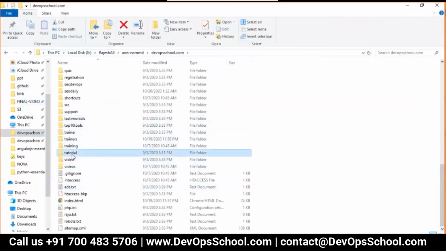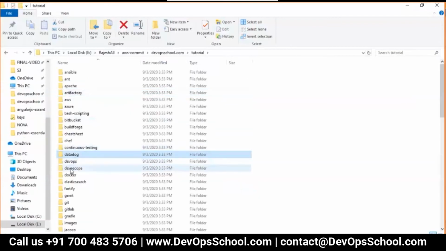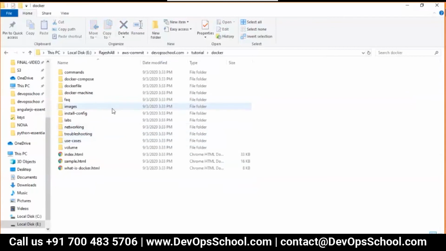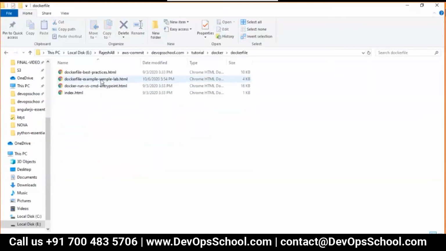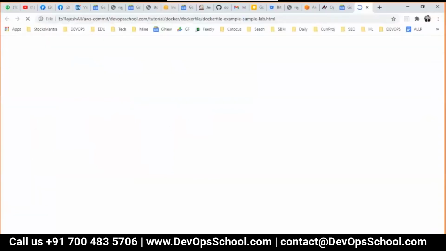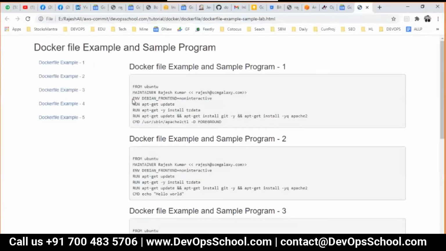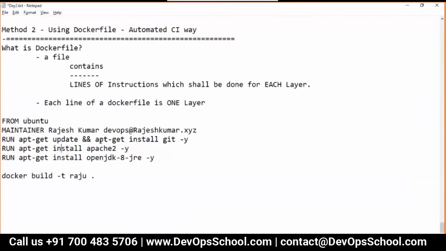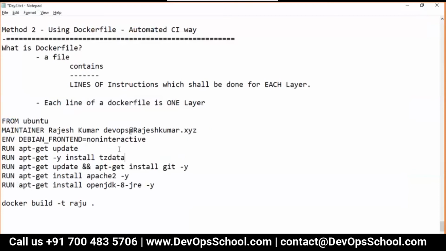For that, let me do it for you. Tutorials, Docker, those parameters I don't remember usually. Dockerfile, here I have those parameters. I will add it. So if I add this parameter, okay, this one.